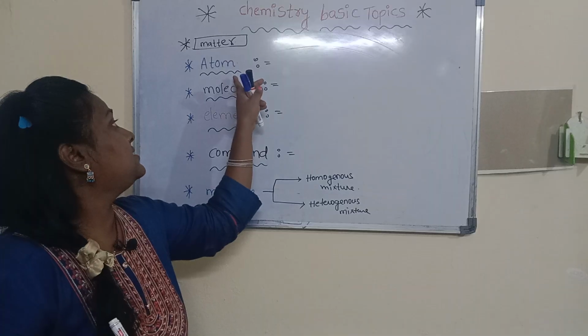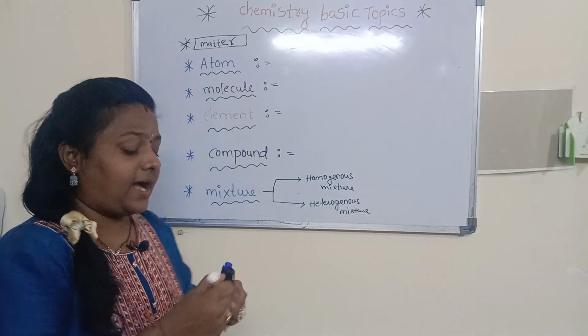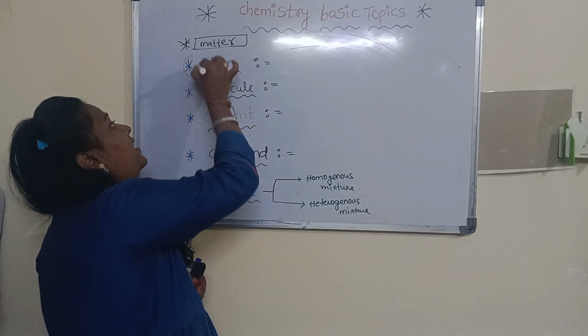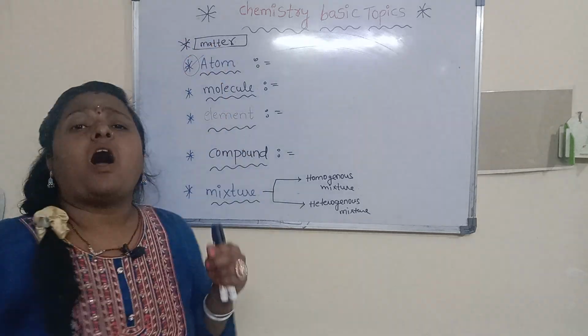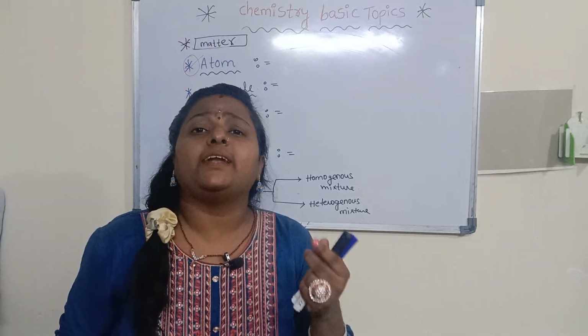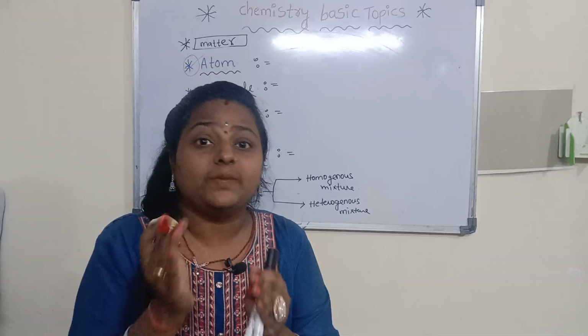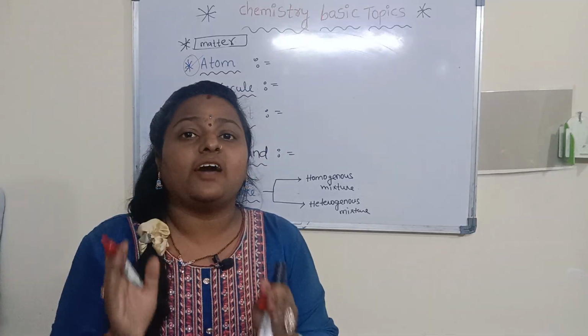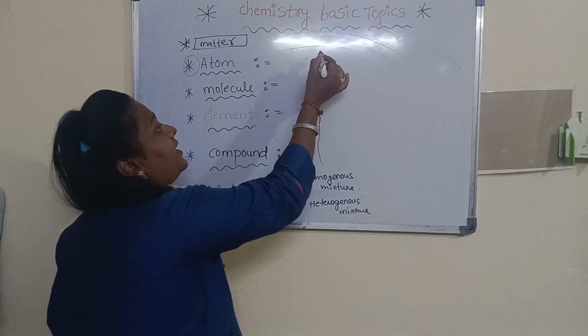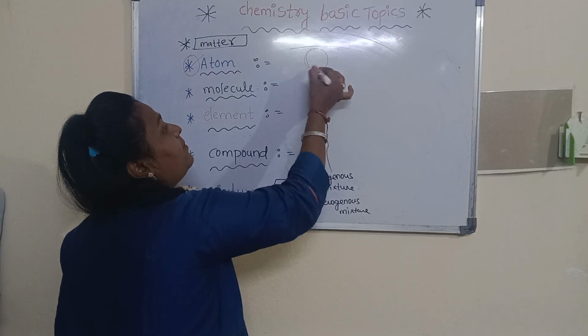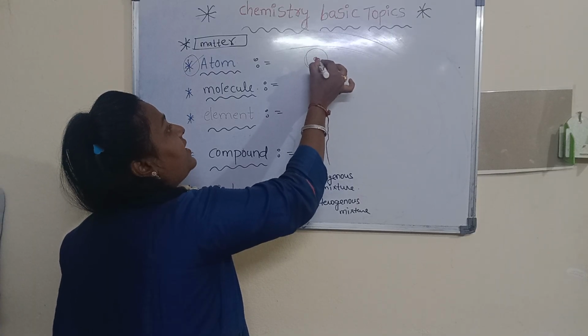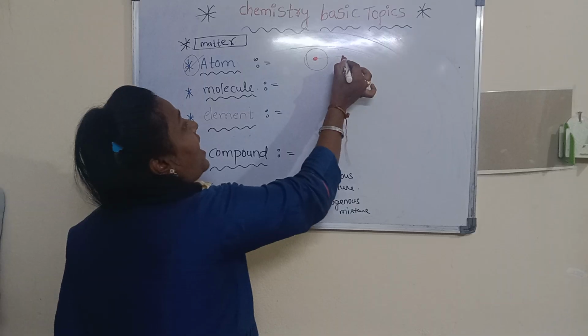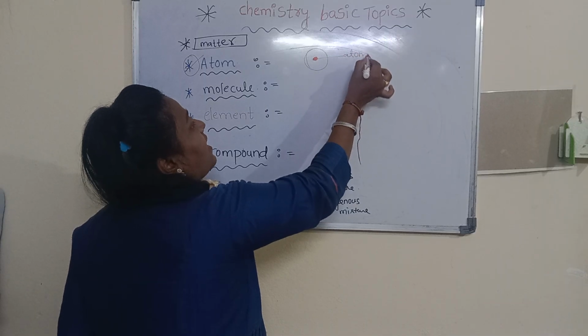Next, what is meant by atom? Atom is the smallest particle of matter. For example, this is matter, and the smallest particle in this matter, what do we call it? We call it an atom. What do we call it, beta? Atom.